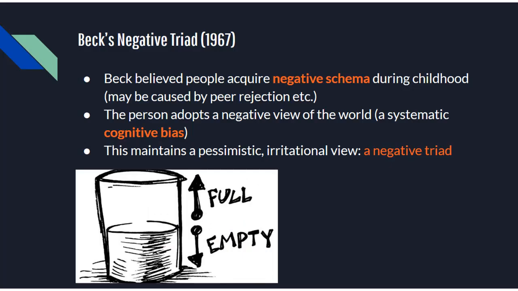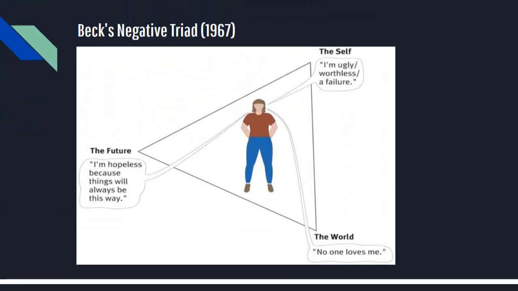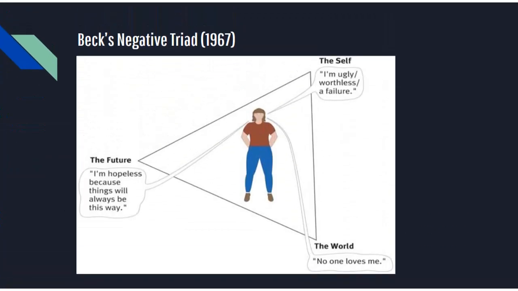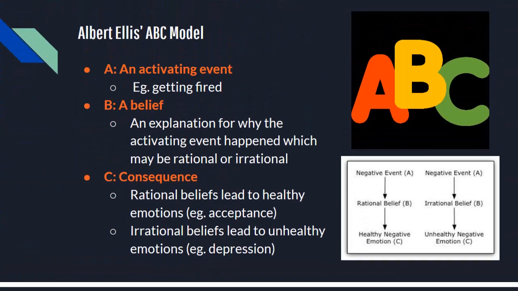Beck's negative triad. A schema is a mental model of what to expect from a variety of experiences and situations, acquired from past experience. A negative schema developed in childhood, for example from parental rejection, creates a tendency to have a negative view of the world. This causes a person to develop a negative triad. A negative schema of the self, I am undesirable, world, everyone hates me, and future, I am doomed to be alone forever.